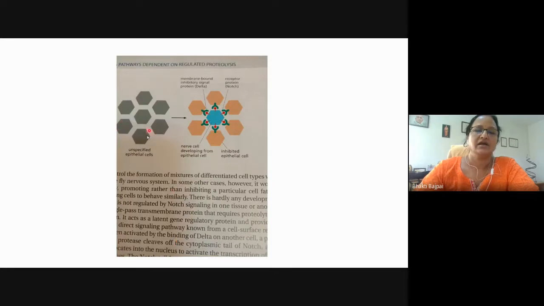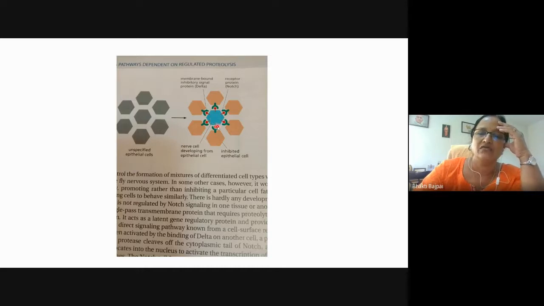So these are the unspecified epithelial cells, undifferentiated cells. Now suppose any one of these cells has differentiated into the nerve cell. After it differentiates, it will start expressing delta protein on its cell surface, which will bind to the neighboring epidermal cells through the notch protein. The neighboring epidermal cells have the receptor protein notch on them, which will bind to the delta protein expressed on the cell which is differentiating into the nerve cell.